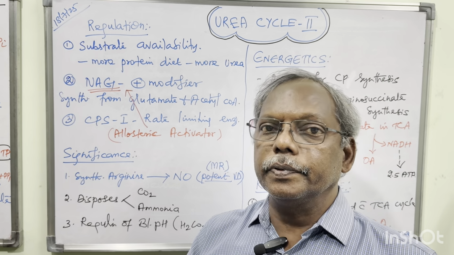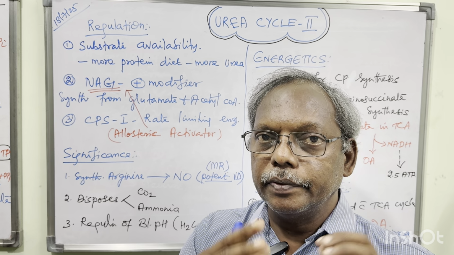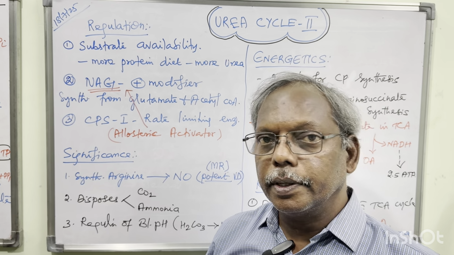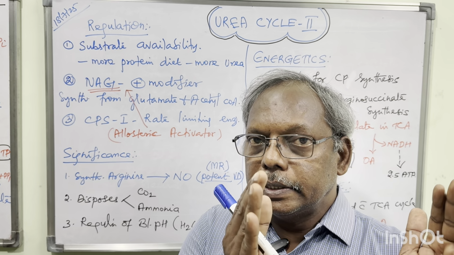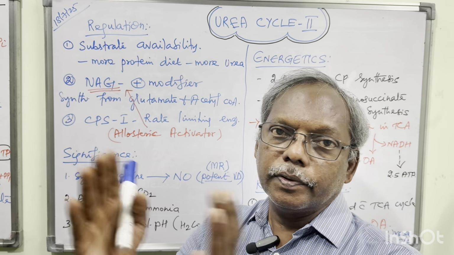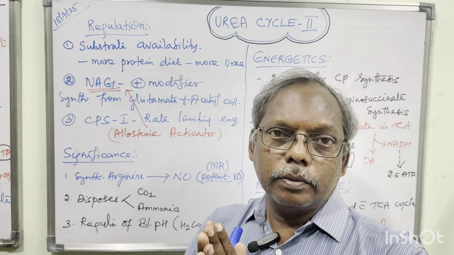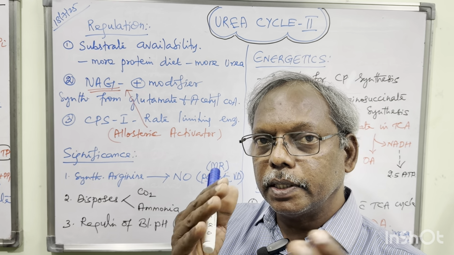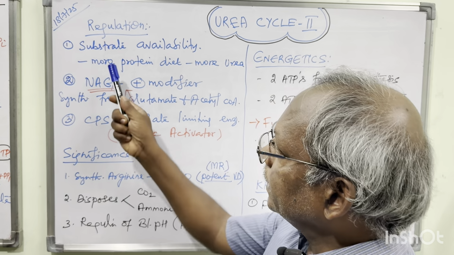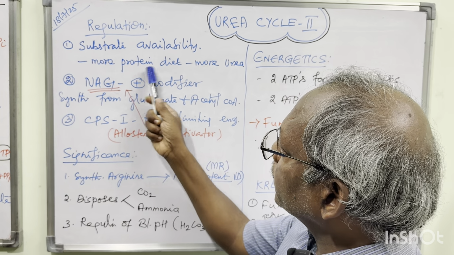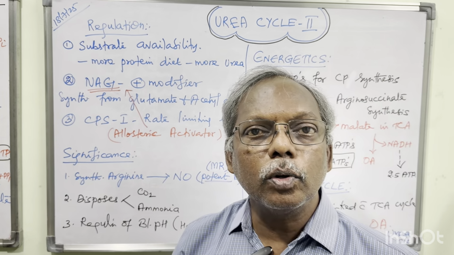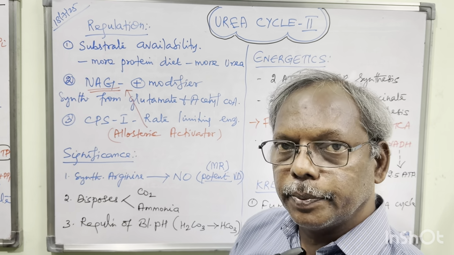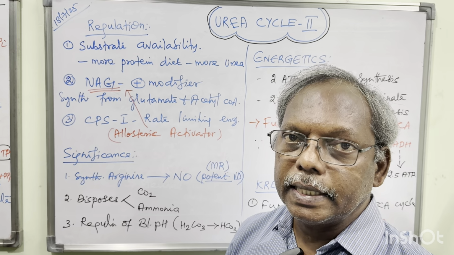For any pathway in biochemistry, the availability of the substrate is very, very important. Carbohydrate, protein, lipid, nucleic acid, anything. If the substrate is available, the pathway will continue. If there is a shortage of substrate, the pathway won't occur. Like that, if you take more protein diet, there will be more urea synthesis. If protein is less, the urea cycle also will be less.